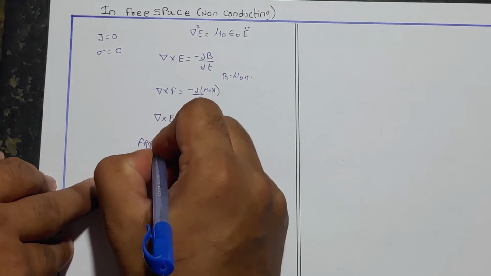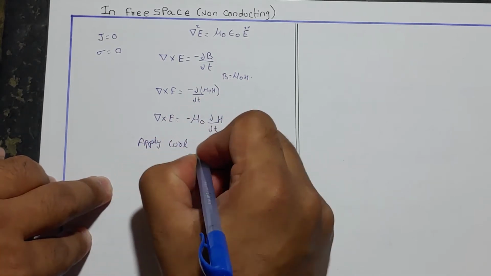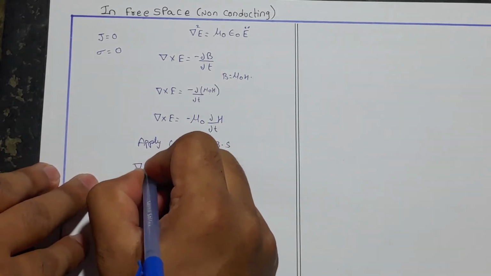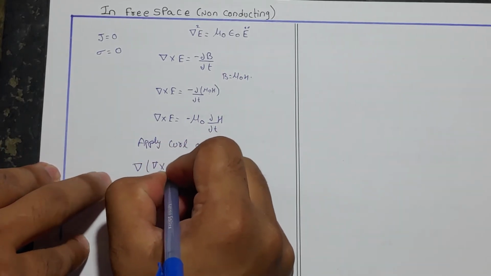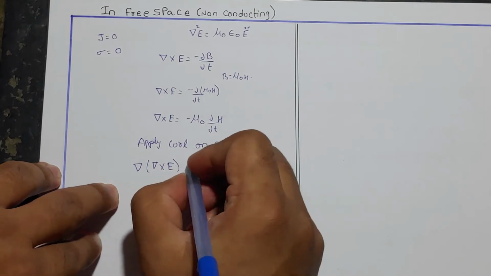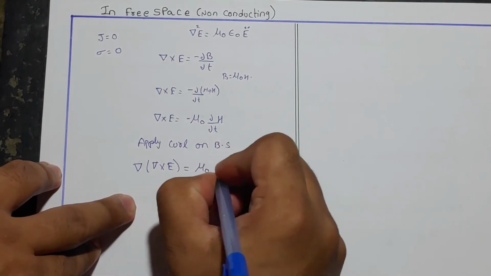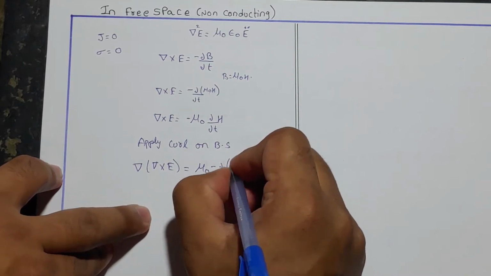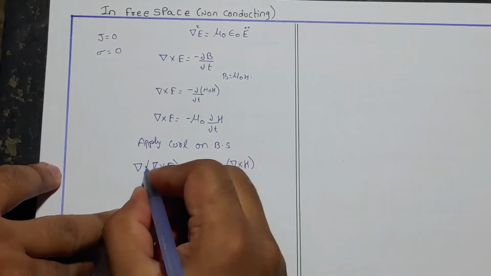Apply curl operation on both sides. That is del cross del cross E is equal to minus mu naught dou by dou T of del cross H. That would be inside.